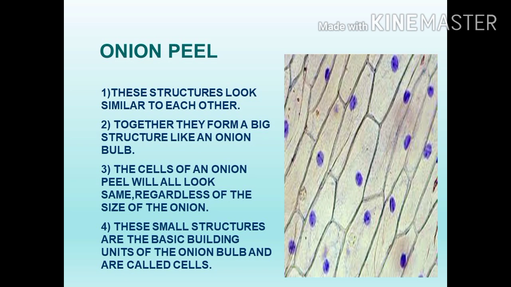See this diagram, small chambers are there. They are arranged one above the other. Like these small structures, each chamber is called a cell. Together they form the basic building units of the onion. All these cells are combined to form an onion bulb.